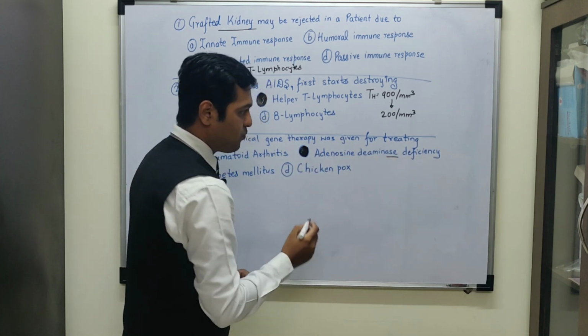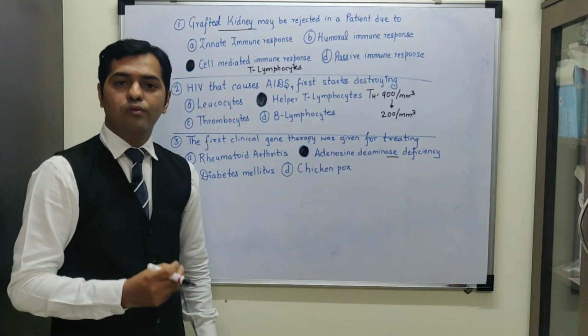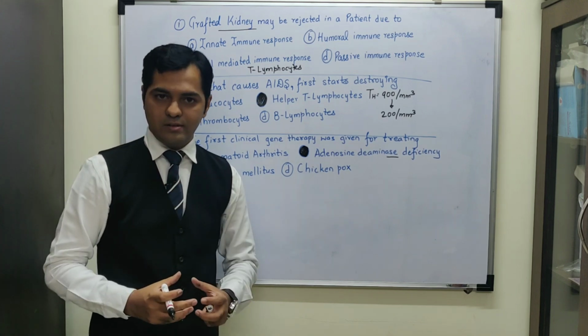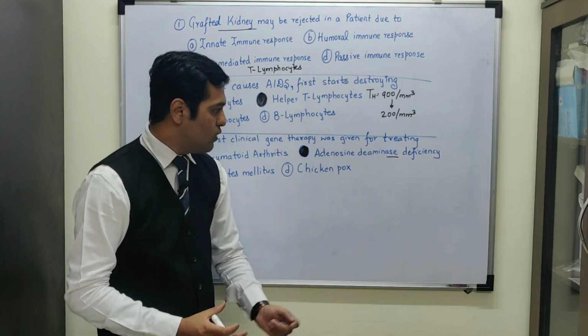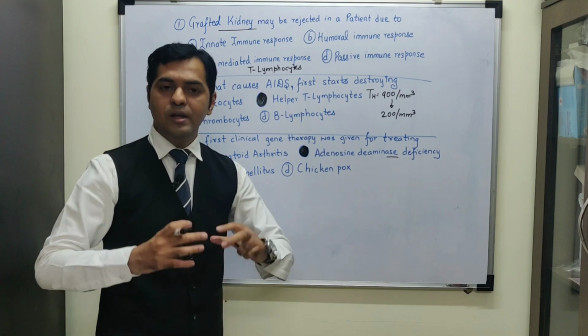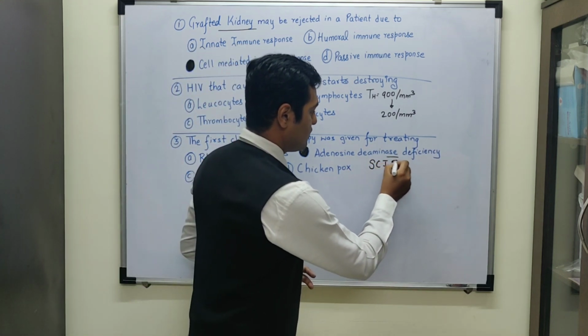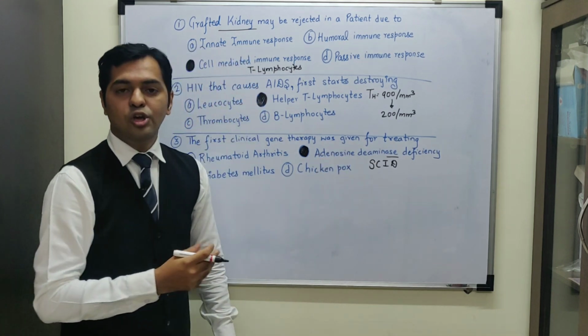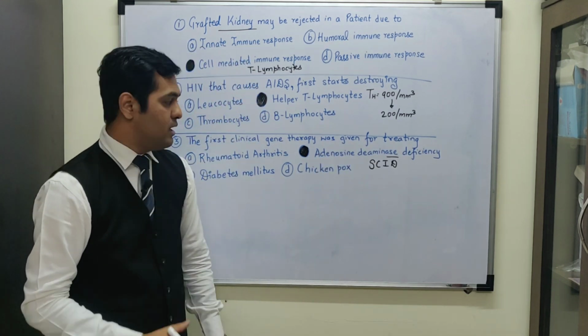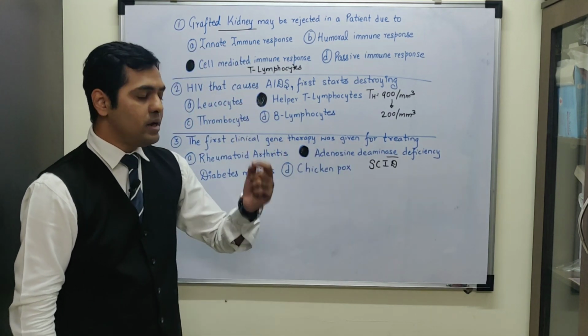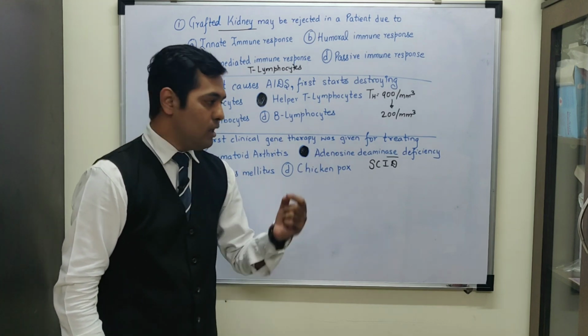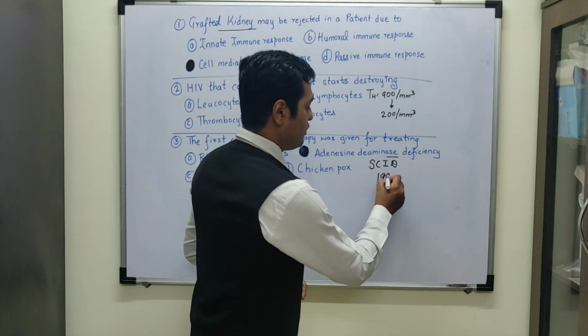This is an enzyme which is essential for maturation of the lymphocytes, that is B and T lymphocytes. If this enzyme is deficient, it results in a disorder known as SCID, that is severe combined immunodeficiency. And with gene therapy we successfully treated a 4-year-old girl in the year 1990.